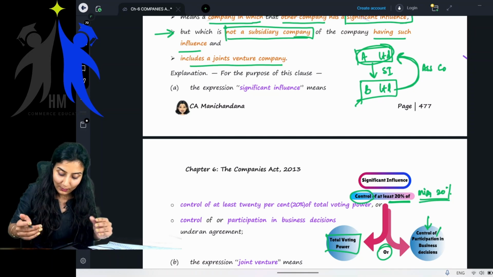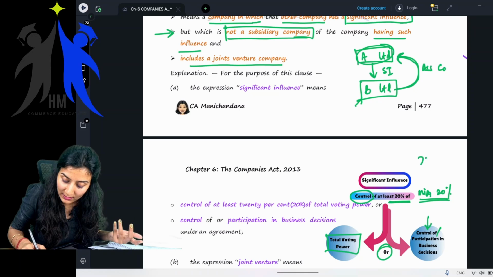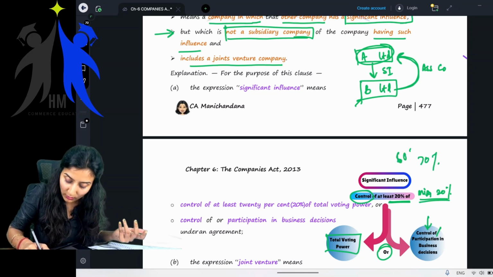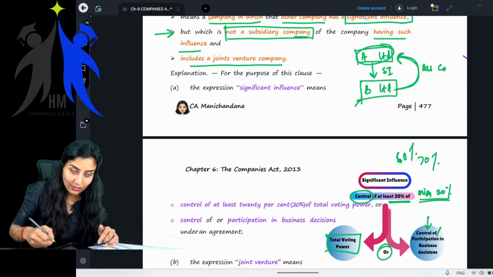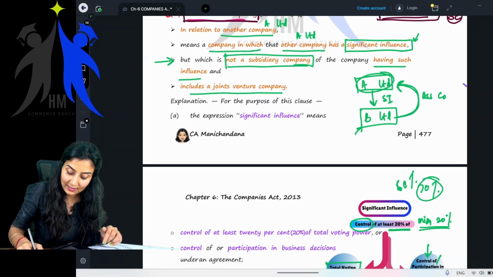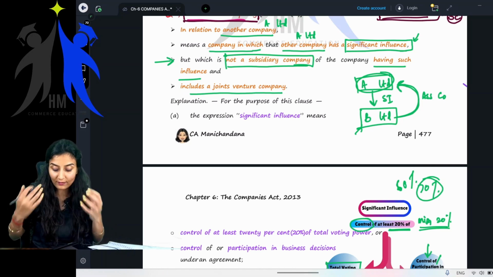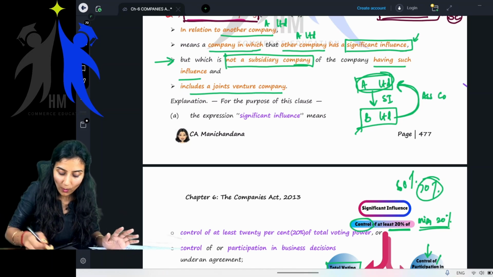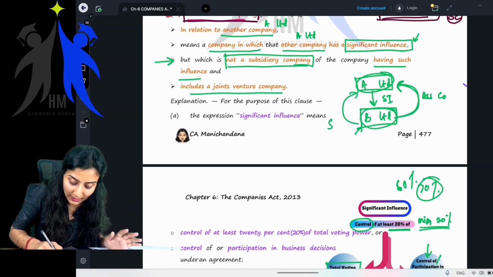Now think, minimum 20% means it can be 70% also. Yes, it can be 50, it can be 60% also. So if it holds 70% of the total voting power, obviously it will become a subsidiary company.